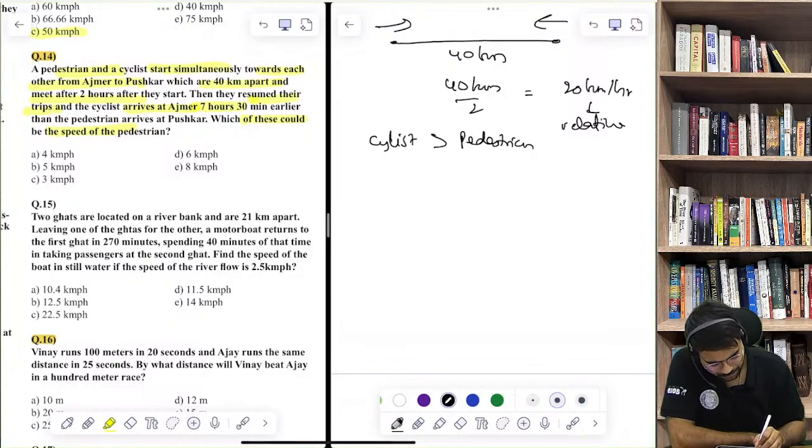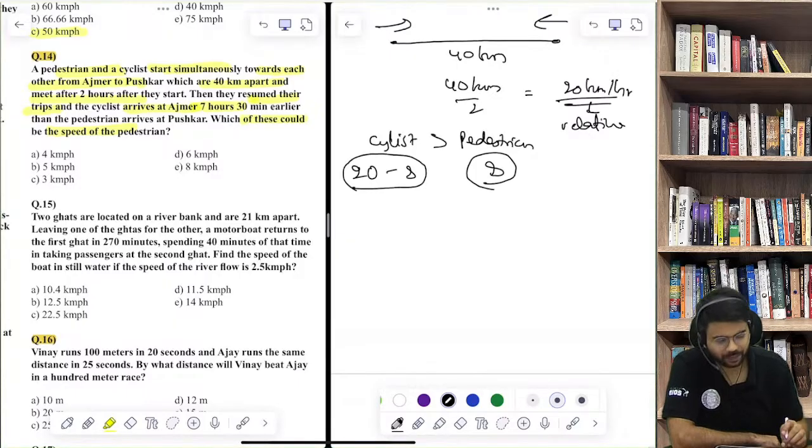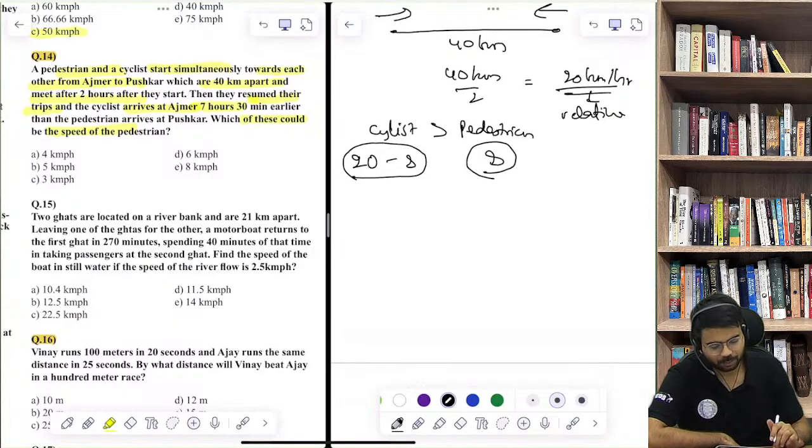Now, assuming the speed of the pedestrian is s, the speed of the cyclist will be 20 minus s, because the sum of both of their speeds is 20, which we have calculated. Now, what is the formula of time? Time is distance upon speed. So, distance upon speed.